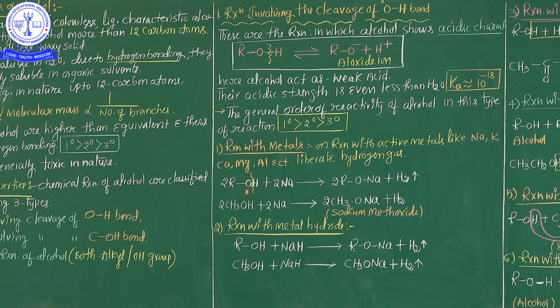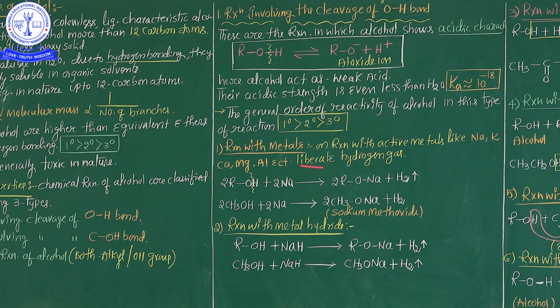Equation: 2ROH, this is the alcohol group, plus an active metal, here sodium. Now what happened? This equation belongs to the cleavage of the OH bond. Here the bond between oxygen and hydrogen is broken. 2R as usual, but the O is there, and the 2 sodium is directly connected with oxygen. Hence 2RONa. This is called sodium alkoxide. Sodium alkoxide is formed, and after that hydrogen gas is liberated.